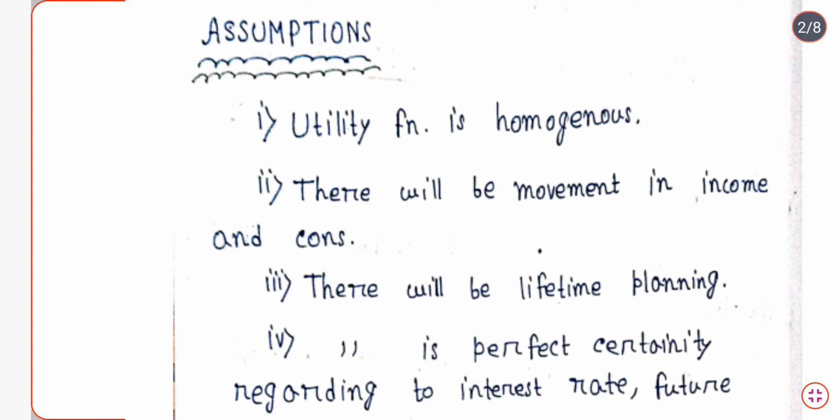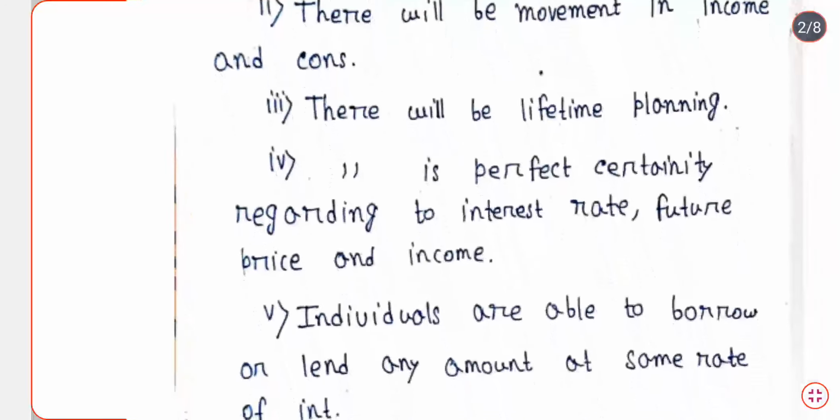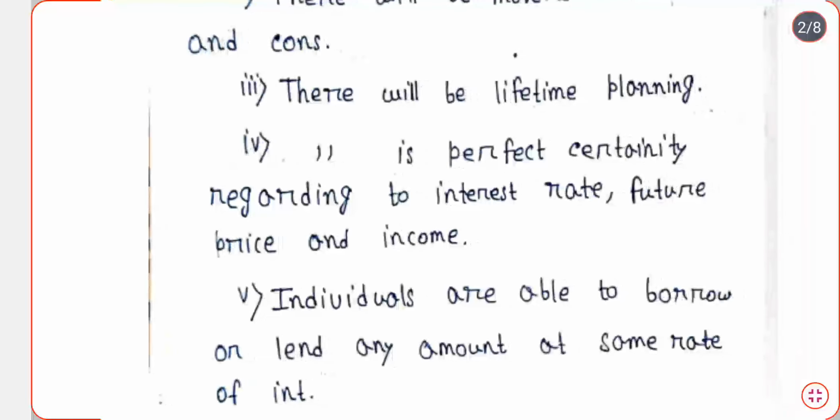There is perfect certainty regarding interest rate, future price and income. That means the future price, interest rate and future income are all certain. There is no uncertainty in any of the aspects. Interest rate will not suddenly fall or increase very much.